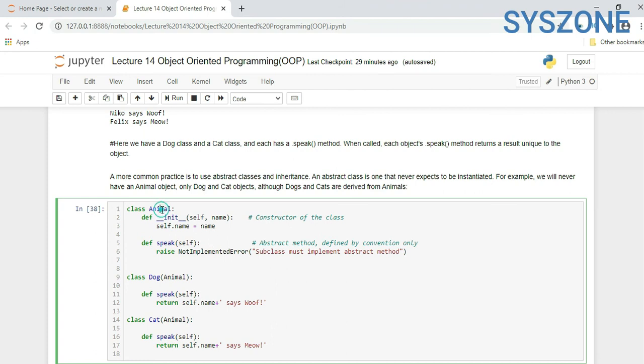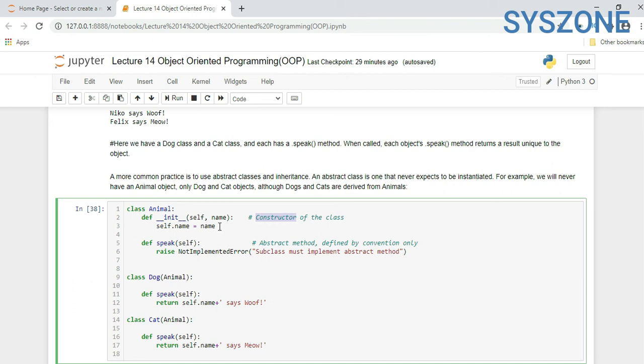Here we have a class named Animal. def __init__(self, name), this is our parameter, self.name = name. So here we are creating a default method, or what we call a constructor of a class.